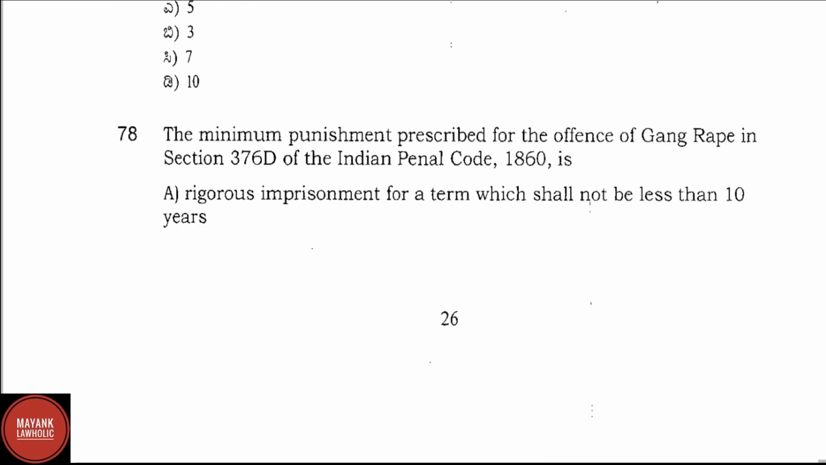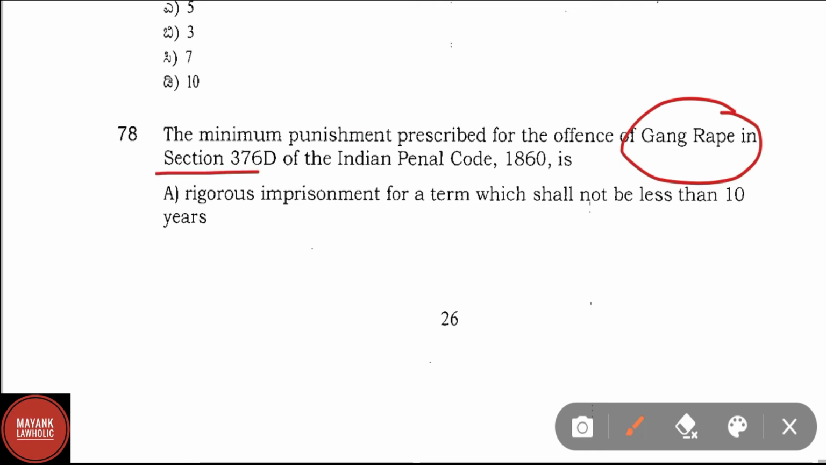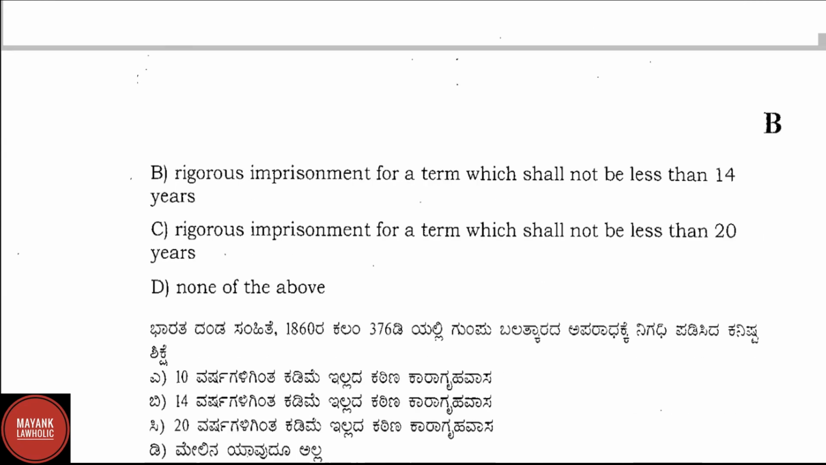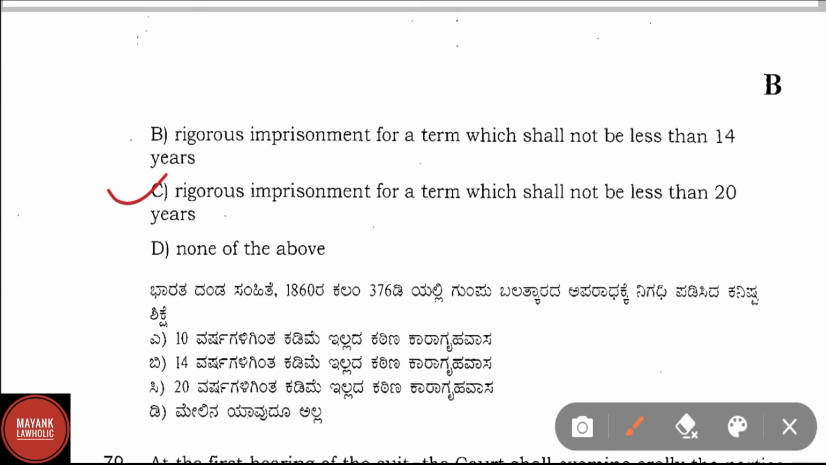Question number 78. The minimum punishment prescribed for the offence of gang rape in section 376D of IPC is, correct answer here is option C, that is rigorous imprisonment for a term which shall not be less than 20 years. Section 376D talks about the gang rape. It shall be punishable with rigorous imprisonment for a term which shall not be less than 20 years, but which may extend to life, which shall mean imprisonment for the remainder of that person's natural life and with fine.